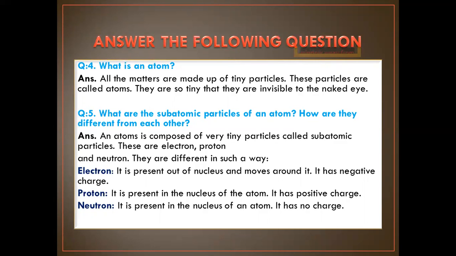Then we have a topic about electricity. As we know, atoms are made of electrons, protons and neutrons, and due to their equal distribution, atoms are neutral. That is, as many electrons as are outside the nucleus, the same number of protons are present in the nucleus.